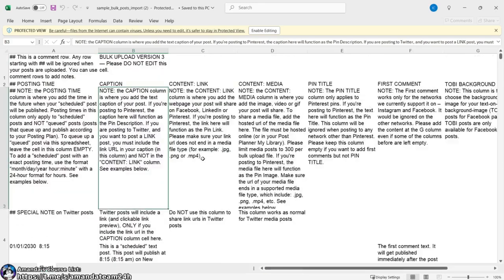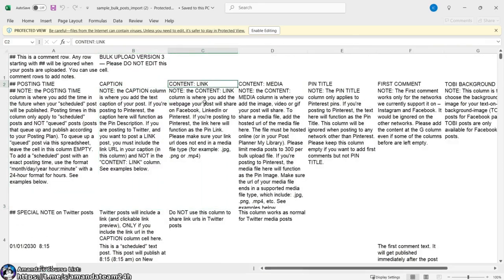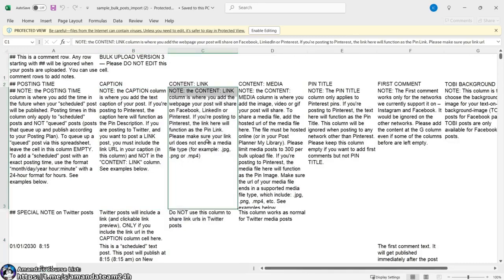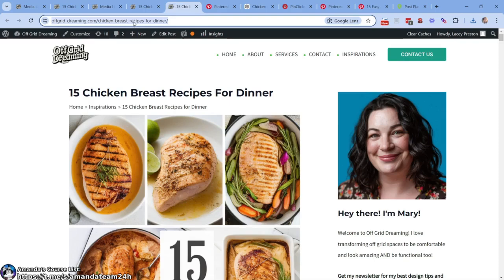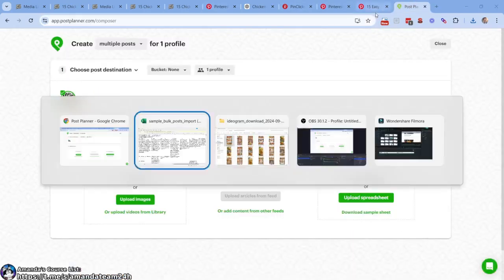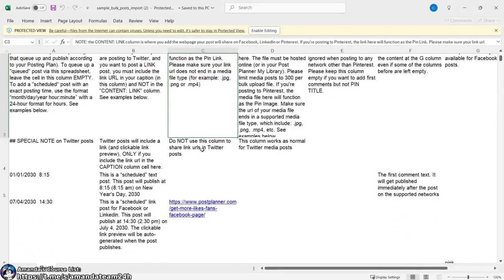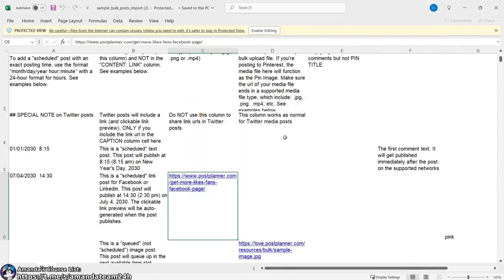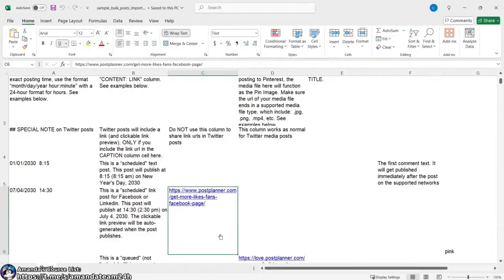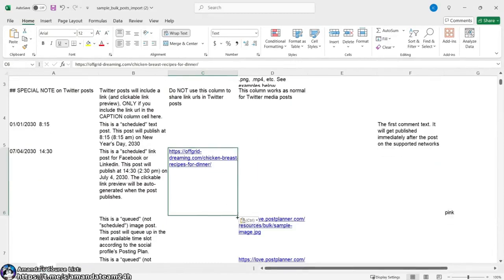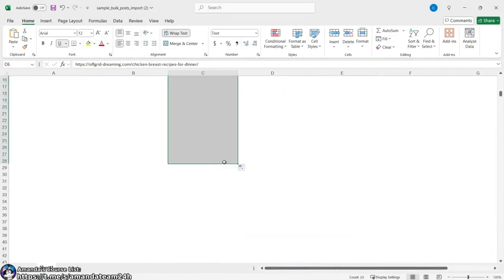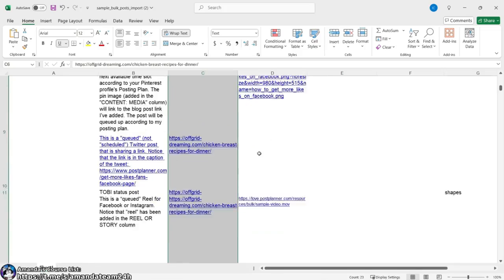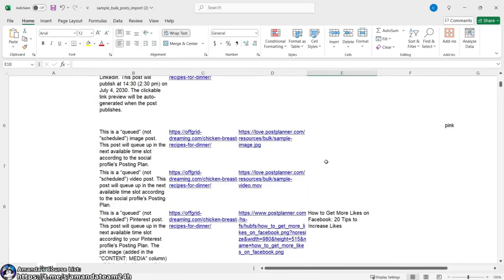So what we're going to do here is link. What is the link? So row C, or column C rather, content link. This is where you add the URL. So the URL for us is this, right? Chicken breast recipes for dinner. So what we want to do is come here, click no, delete. Oh, we got to enable editing. Let's come here, push this here, and we're going to drag it just a bunch of times. I don't know, because we'll be able to delete it as needed. You'll see in a second.